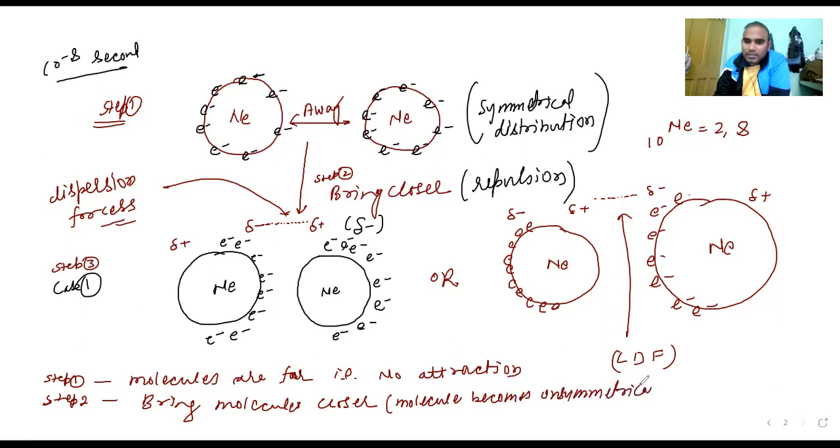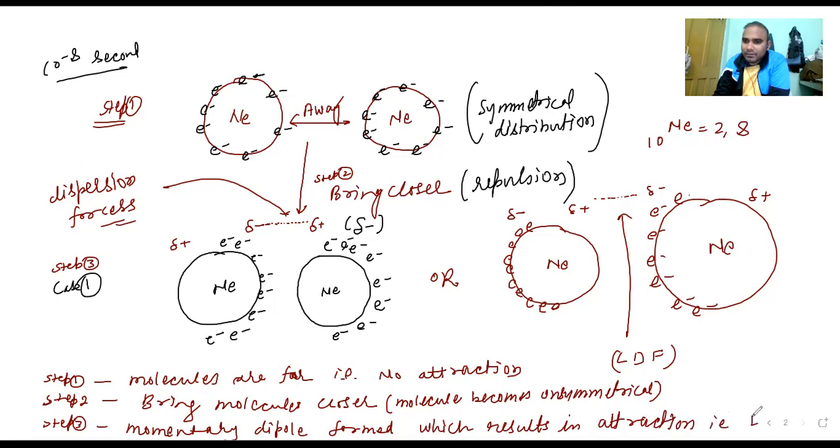Once the molecule becomes unsymmetrical, what will step number 3 be? Step number 3: momentary dipole formed, an instantaneous dipole, for a very short period of time, which results in attraction. What type of attraction? Intermolecular attraction. That attraction is known as LDF, London dispersion forces, which I am writing.